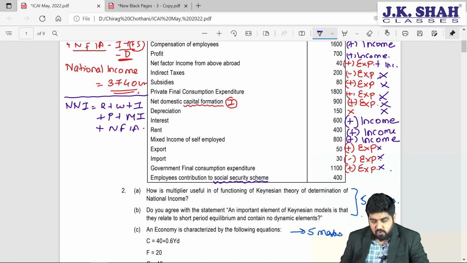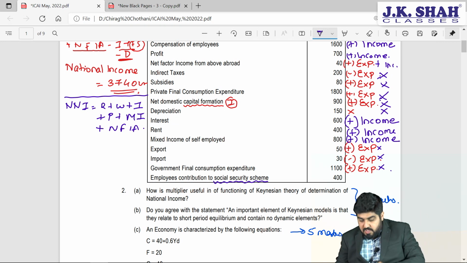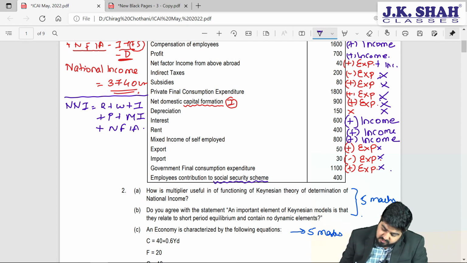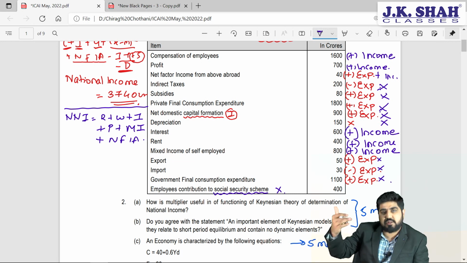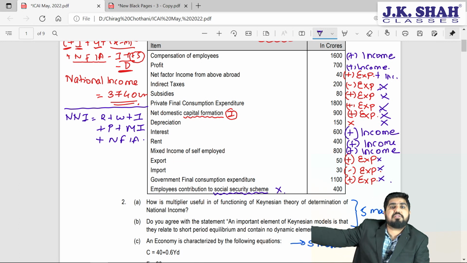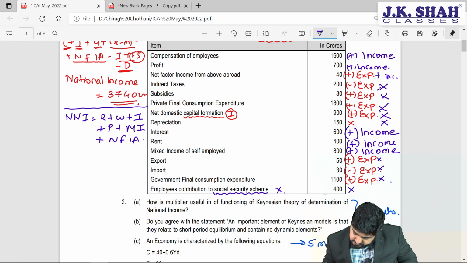Now, my dear friends, all these are social security schemes introduced by the government. If employees are contributing to them, it is already part of their wages. So, for the time being, we need to ignore this, because this is not the employer's contribution, this is the employee's. The employee has already got some amount as income, which is nothing but their wages. Out of their wages, they are paying towards all these schemes. So, we have to ignore that part. So, here ignore it.